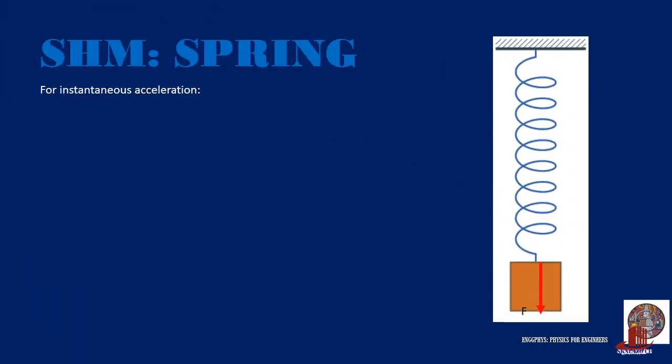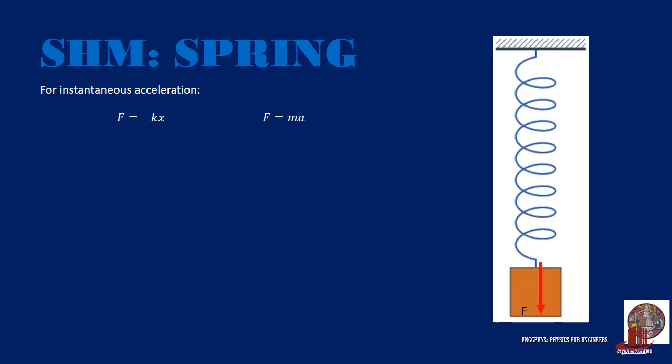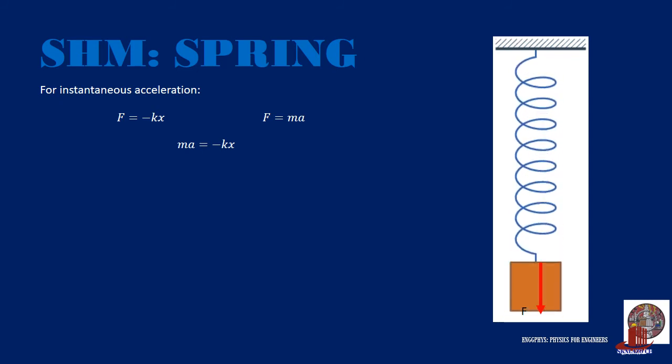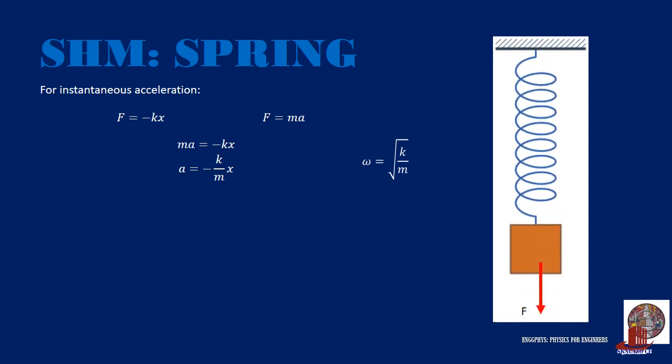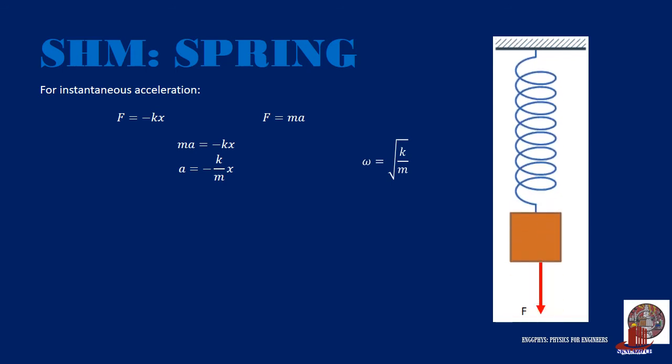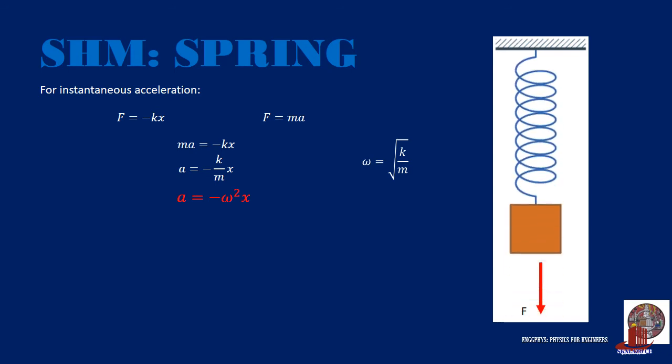The instantaneous acceleration can be taken from the joint formulas of Newton's second law and Hooke's law, so we arrive at ma is equal to negative k times x. And again, extracting a, we get a is equal to negative kx over m, where k over m is considered as the square of the angular velocity omega. So acceleration is taken as a is equal to negative omega squared x.